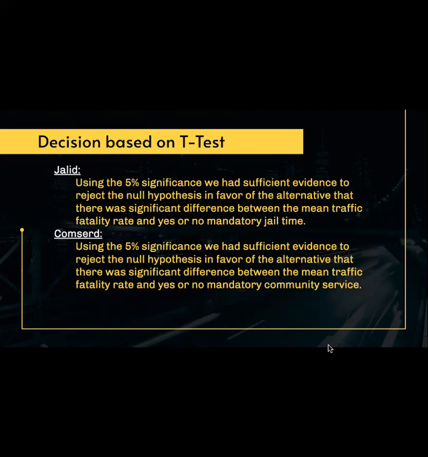My decision based on the t-test for mandatory jail time is that, using the 5% significance level, we had sufficient evidence to reject the null hypothesis in favor of the alternative that there was a significant difference between the mean traffic fatality rate for yes or no mandatory jail time. And for community service, my decision based on the t-test was, using the 5% significance level, we had sufficient evidence to reject the null hypothesis in favor of the alternative that there was a significant difference between the mean traffic fatality rate for yes or no mandatory community service.